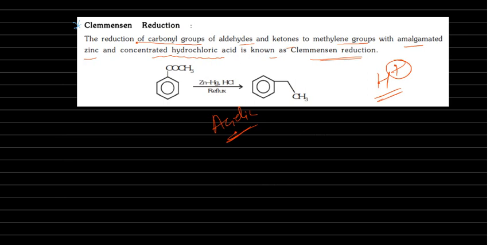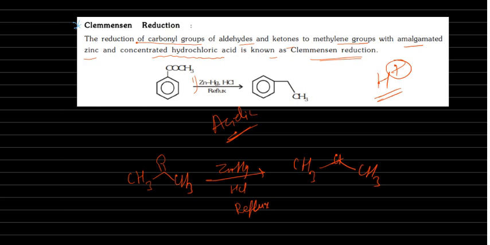Now see step 1, zinc amalgam HCl, then reflux, same reactant to product. Suppose I am taking acetone again here, then zinc amalgam in the presence of HCl, then reflux. Reflux means just heating. Now it becomes propane. This C double bond O group is becoming a CH2 group.